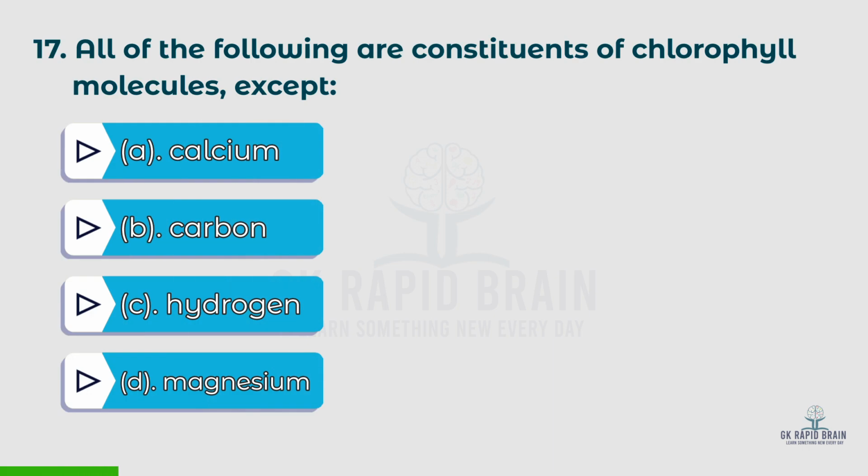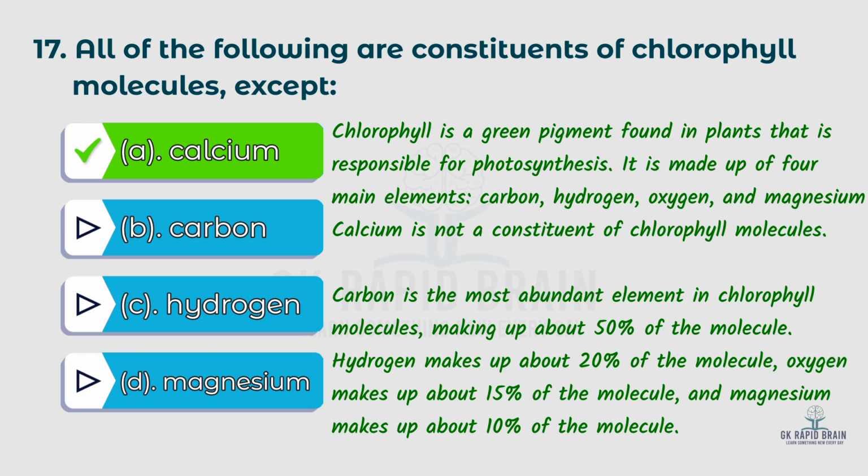Question 17. All of the following are constituents of chlorophyll molecules except, options: A. Calcium, B. Carbon, C. Hydrogen, D. Magnesium. The right answer is A. Calcium. Chlorophyll is a green plant pigment found in plants that is responsible for photosynthesis. It is made up of 4 main elements: carbon, hydrogen, oxygen and magnesium. Calcium is not a constituent of chlorophyll molecules.